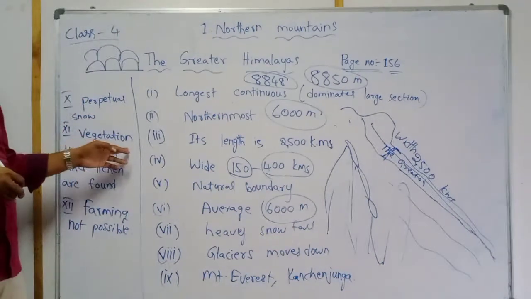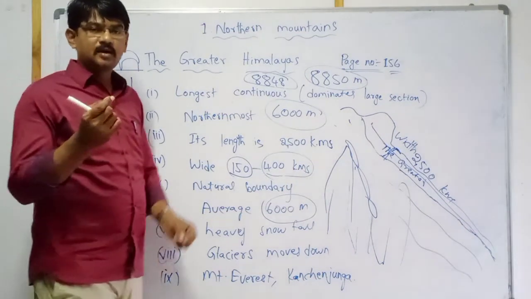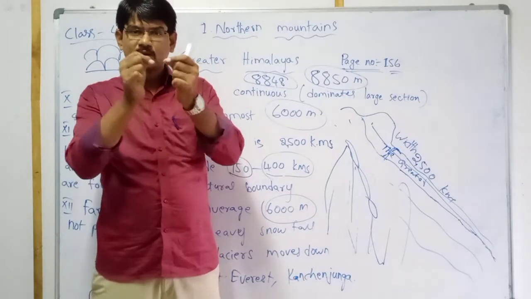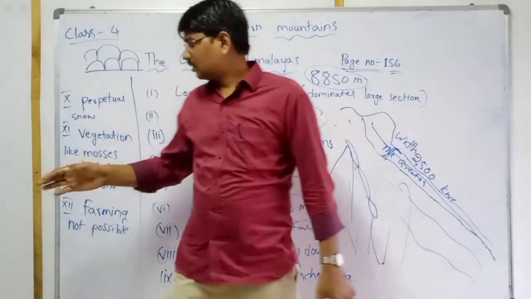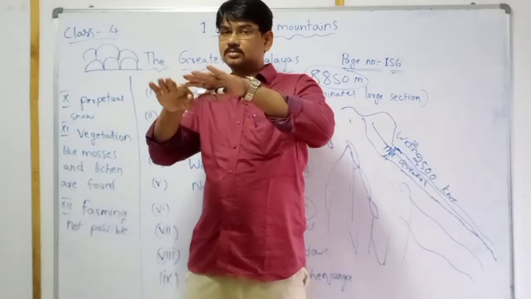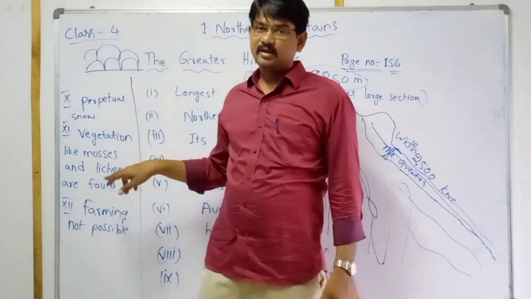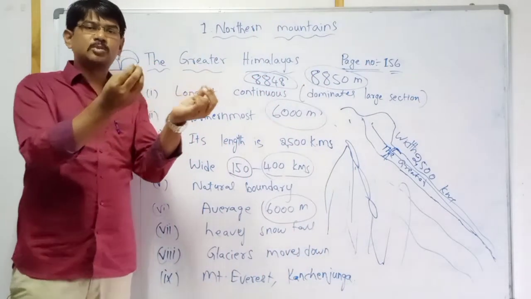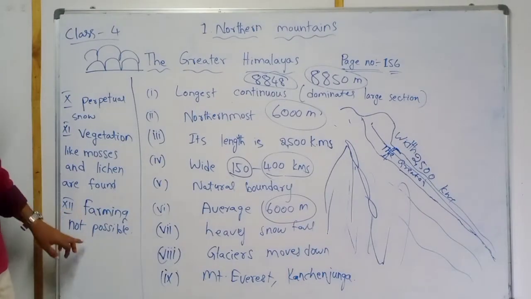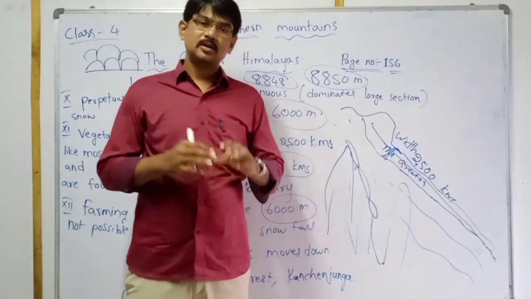Some small vegetation like mosses and lichen, they are just small plants. Due to bacteria and fungi, on the top of the ice, they make some small vegetation. Finally, farming is not possible.